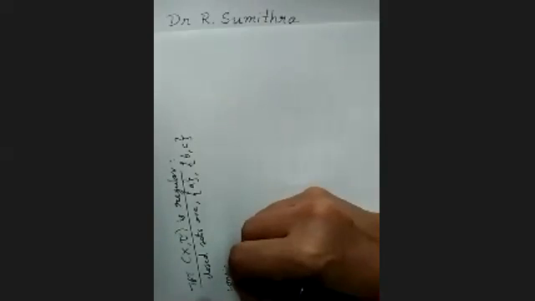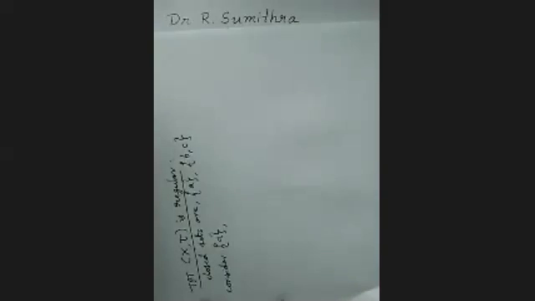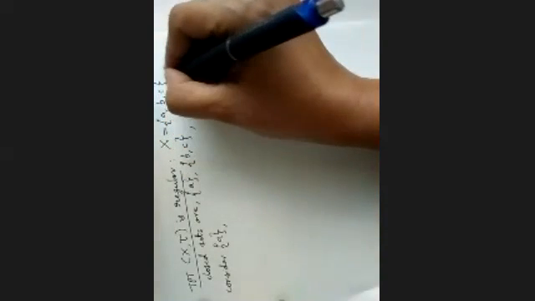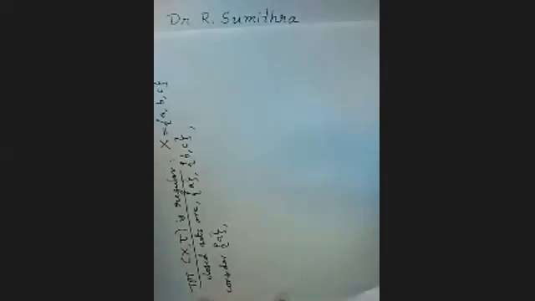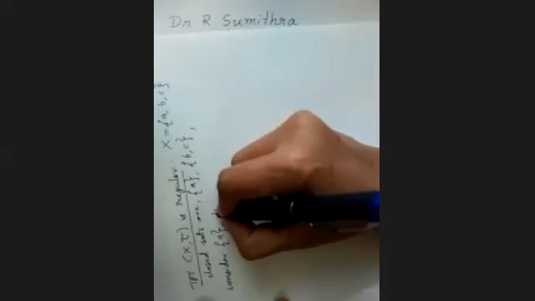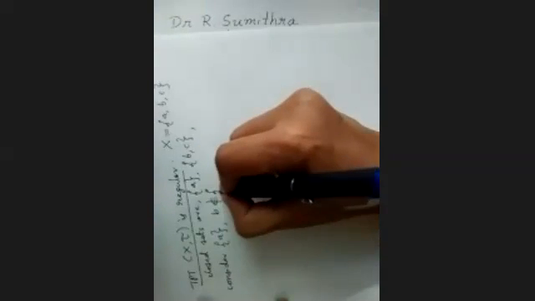Now to prove it is regular, I want a closed set and an element not belonging to the closed set. So let us take a closed set. The first closed set is singleton A. Consider singleton A and take an element not belonging to it, coming from capital X. Our X contains A, B, C, three elements. So I have one closed set here, and I want an element not belonging to the closed set. So I'll choose B. B is the element not belonging to this closed set.